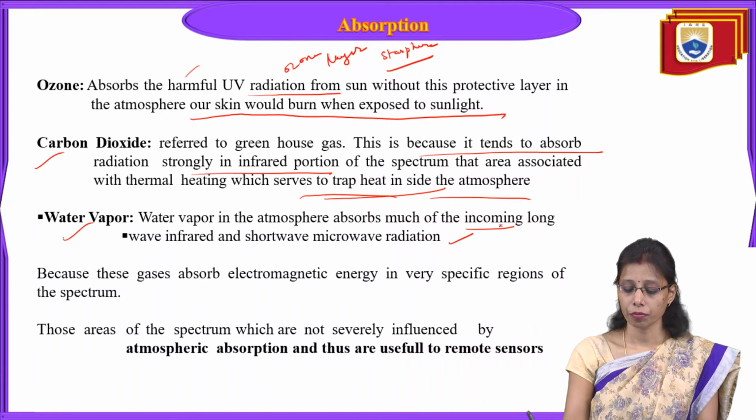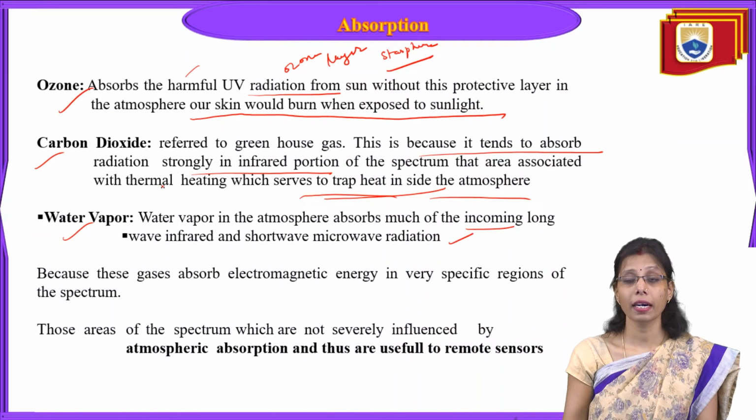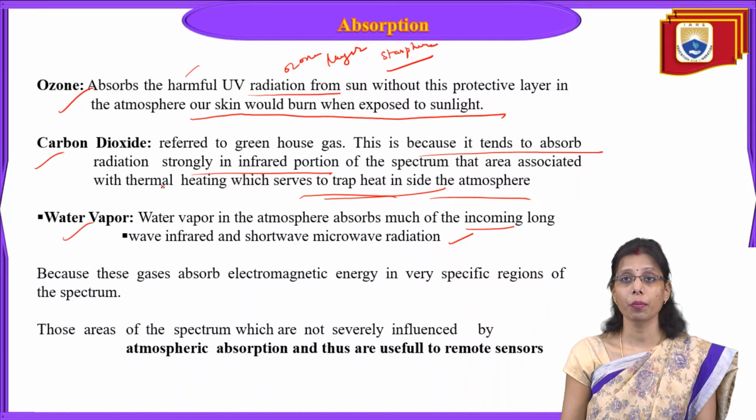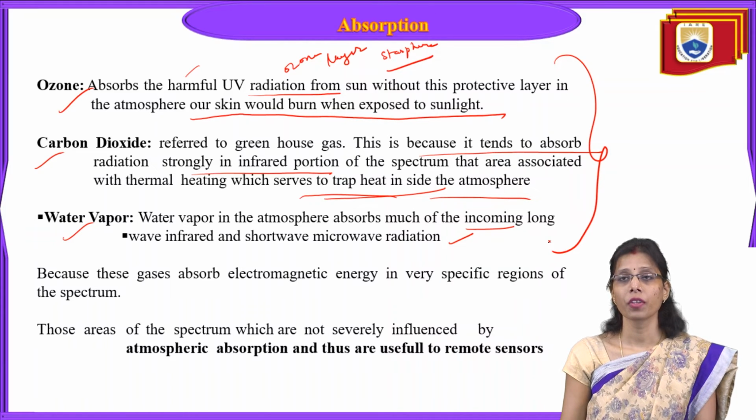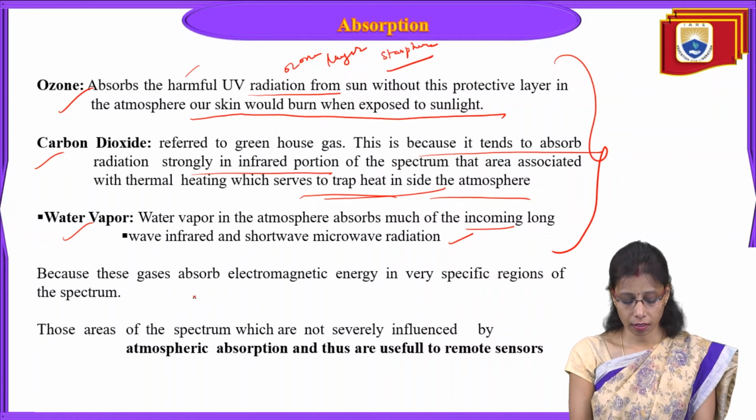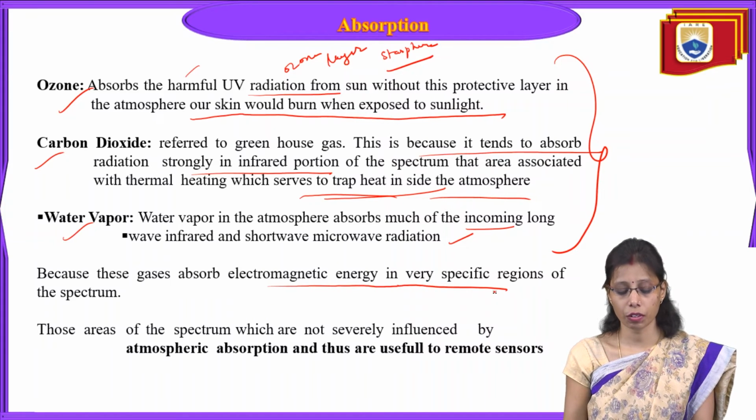So that's how ozone, carbon dioxide and water vapor are all gases which absorb the heat in the atmosphere itself. So when the energy interacts, either the scattering mechanism happens, or the absorption takes place. The absorption takes place when these gases are present in the atmosphere, because these gases absorb electromagnetic energy in very specific regions of the spectrum.